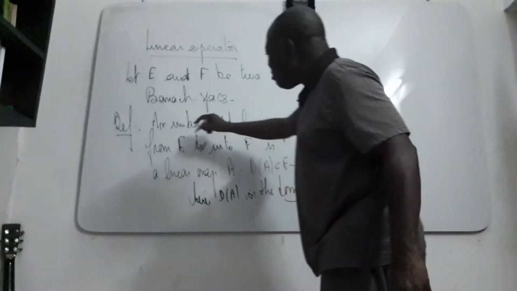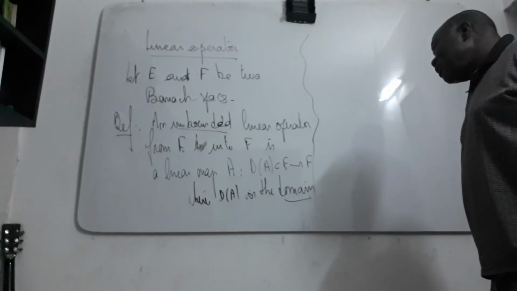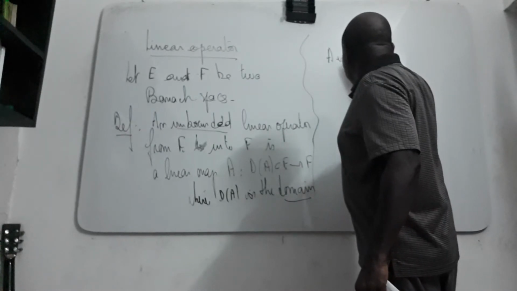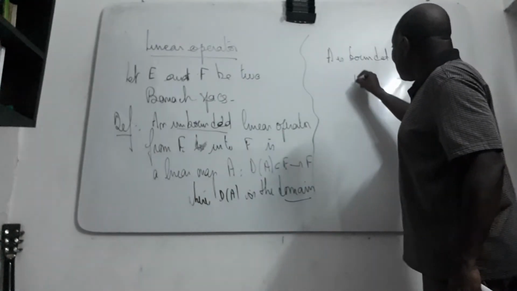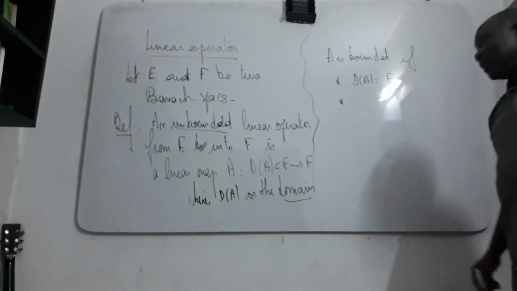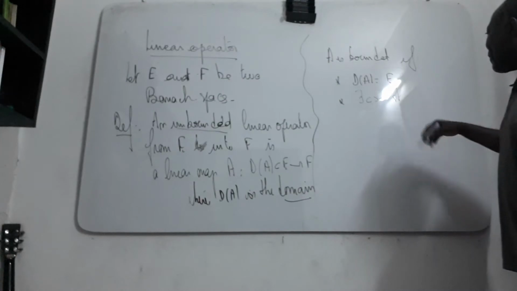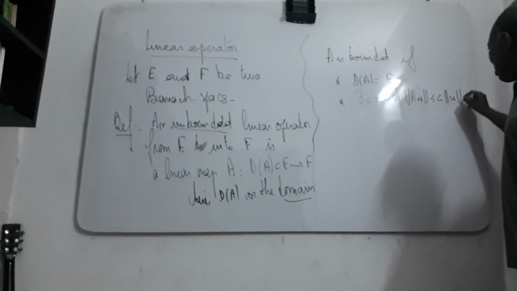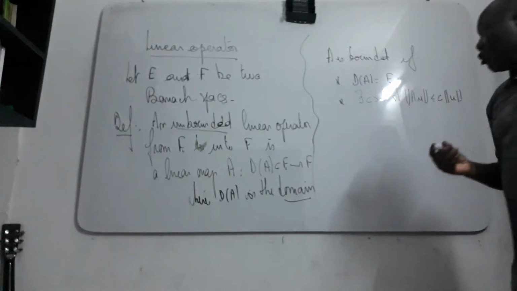A bounded operator is a linear operator from E into E. We say that A is bounded if, first of all, the domain of A is equal to E, and second, there exists C such that the norm of AU is less than or equal to C times the norm of U.